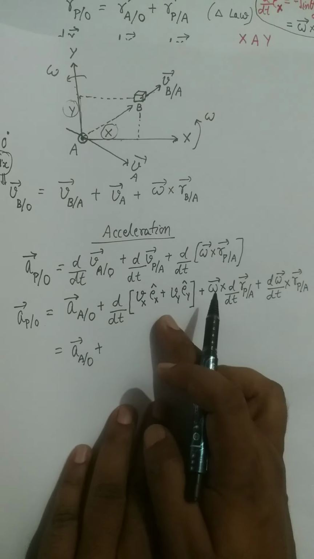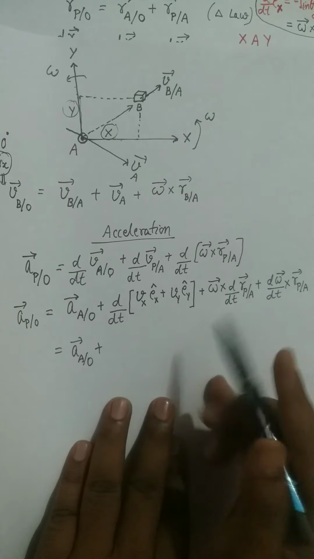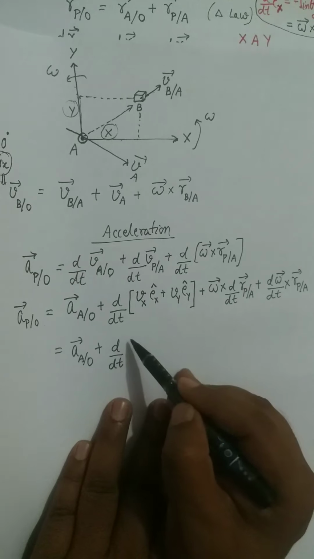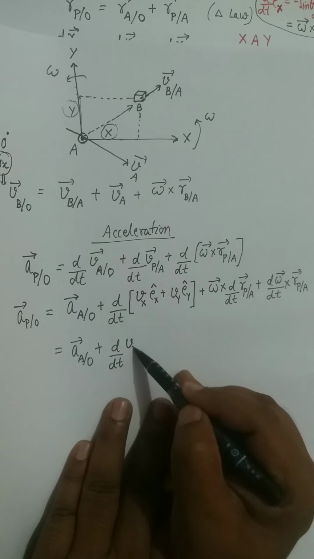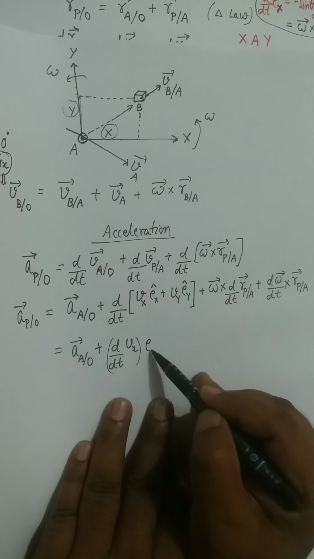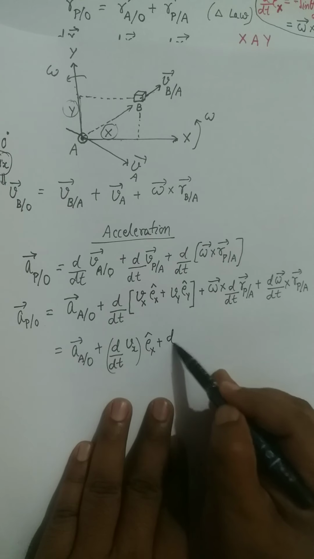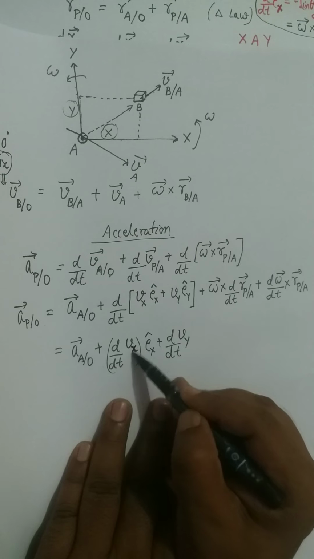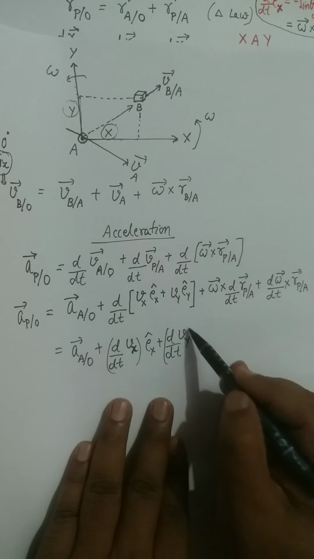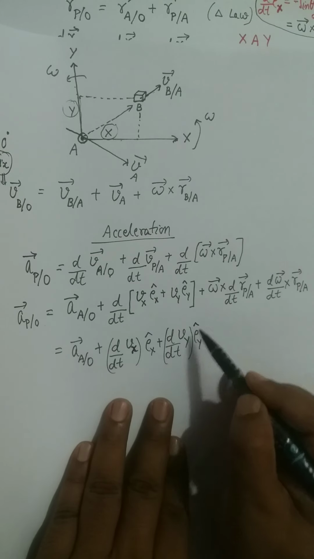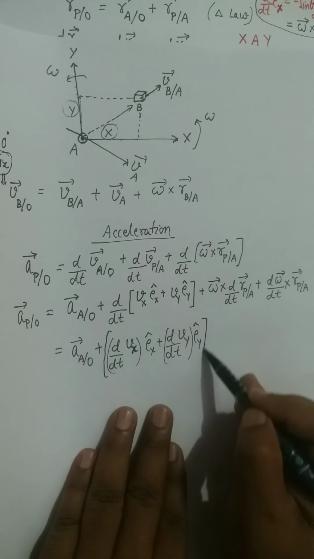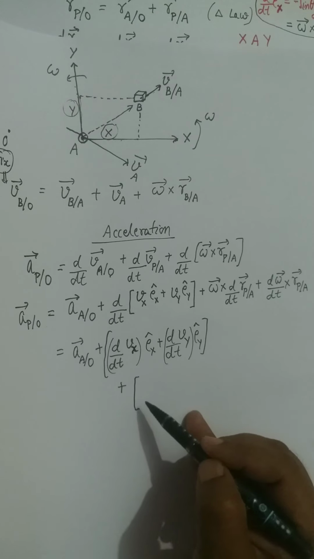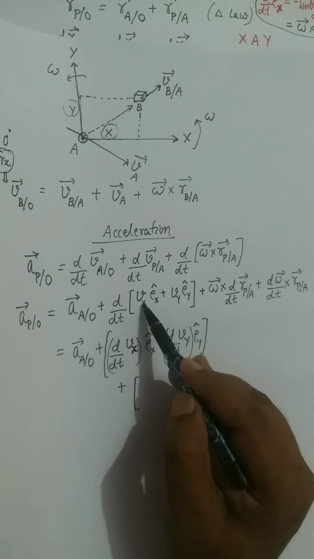here again you will have a term of d by dt of vx ex cap plus d by dt of vy, this is capital X capital Y, then ey cap, plus you will have one more term here because this derivative will be performed by the product rule.